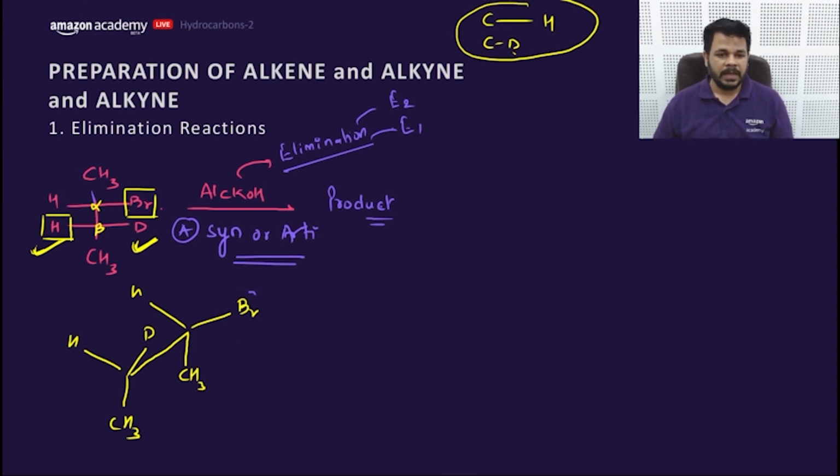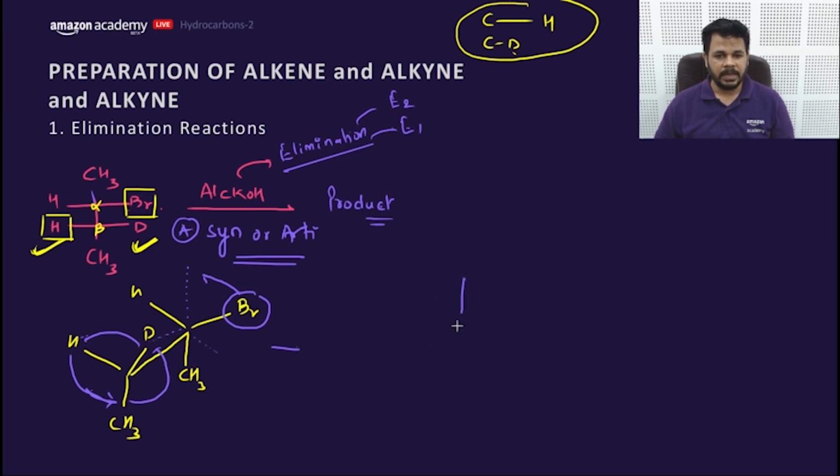Now I'll shift this Br a bit, so these bonds would be shifted here. I'll shift this edge to the opposite side, so this CH3 would be here and this D would be here, so that I can mark the H and Br on opposite sides.